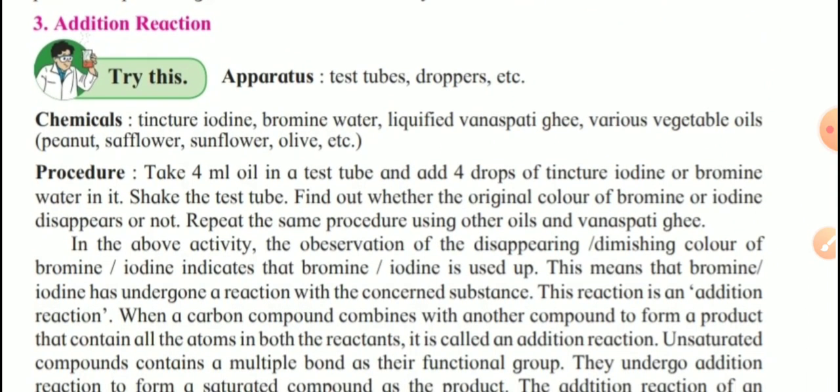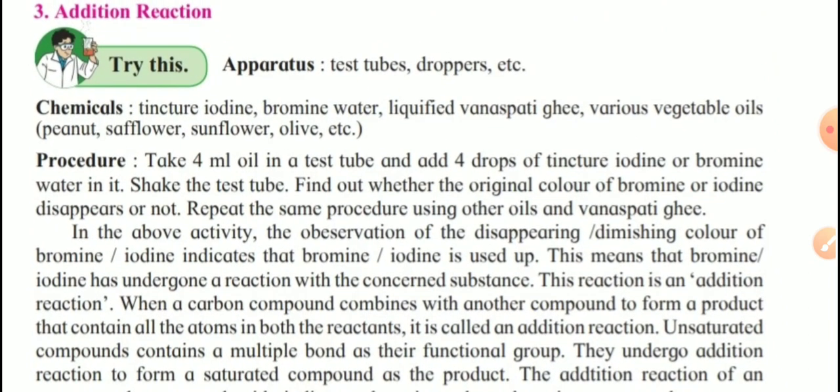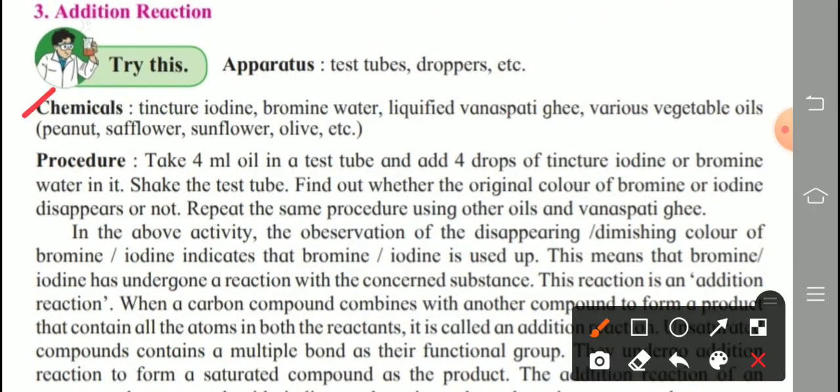Third type of reaction is addition reaction. Now again try this activity given for us. Apparatus given: test tube, then dropper, etc. What are the chemicals given? Check now here. Tincture iodine, bromine water, liquefied vanaspati ghee, then various vegetable oils, that is peanut or sunflower, safflower, olive oil, etc.